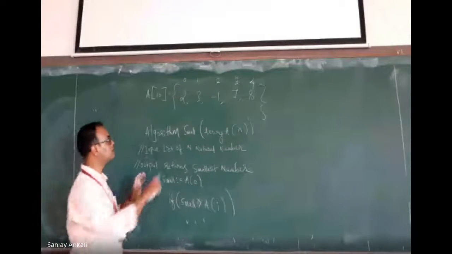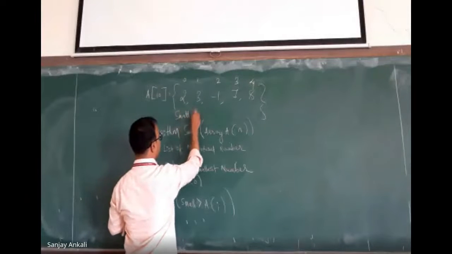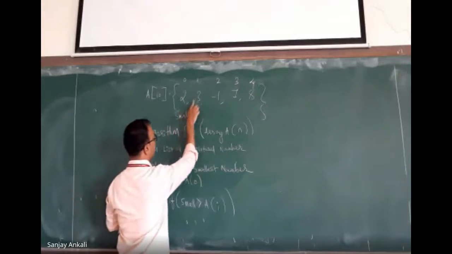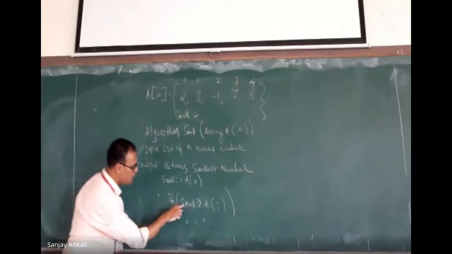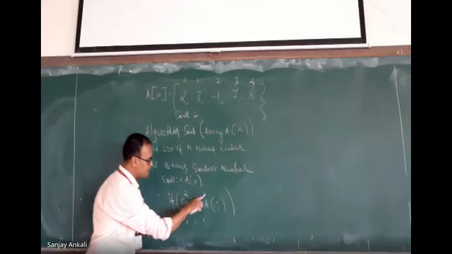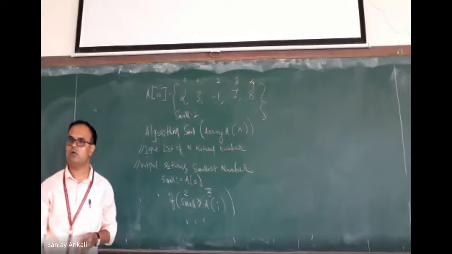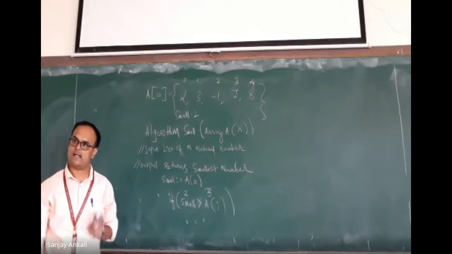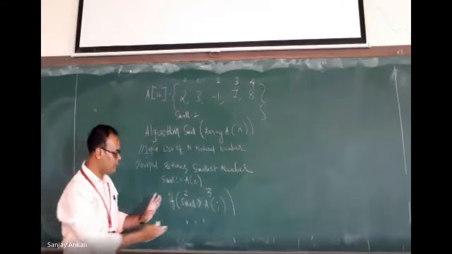Small should become what? Now see here. What is the initial value present in small? It is 2. Small is compared with A of 1. What is there in A of 1? 3. Small means what? 2. Is small greater than 3? No. As it is. We should not do anything. Yes or no? Right? We did not do anything.